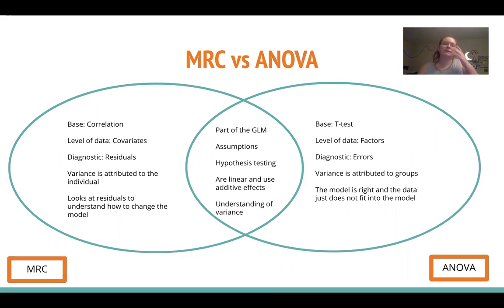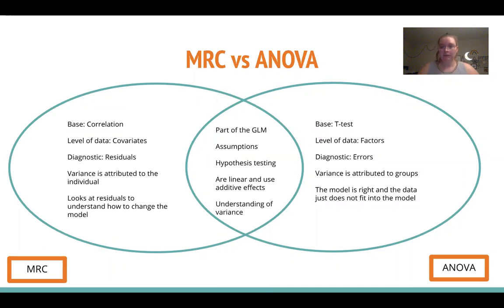So first, at their base, regression uses correlation because it's interested in relationships and predicting relationships, while ANOVA at its base is a t-test because it's interested in differences between groups and how that can lead to predictions. They also have different names for errors. In regression, errors are called residuals, and in ANOVA, they are called errors. And in regression, variance is attributed to the individual, while in ANOVA, variance is attributed to groups.